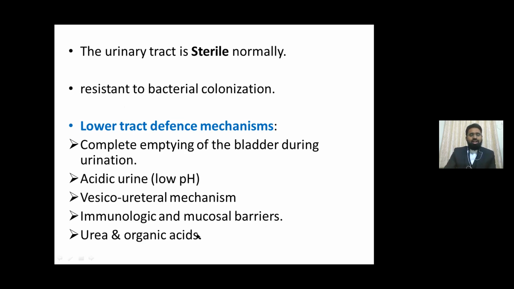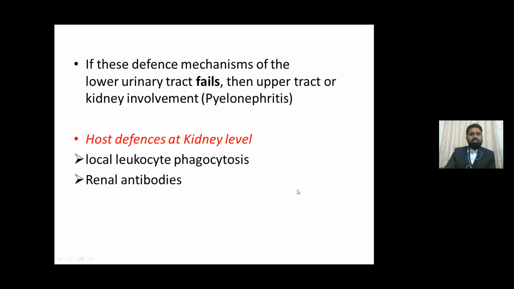The urea and organic acids in the urine inhibit growth of bacteria in the urine. If these defense mechanisms fail, the bacteria reach the upper tracts and involve the kidneys. Once these bacteria enter the kidneys, there is another defense mechanism. Local leukocyte phagocytosis will take place, or renal antibodies along with complexes fight these bacteria to prevent infection.